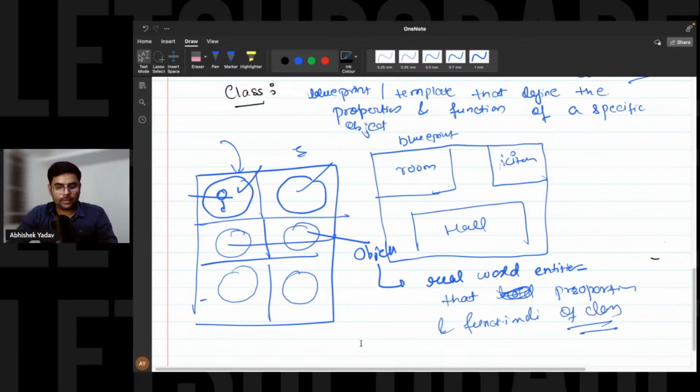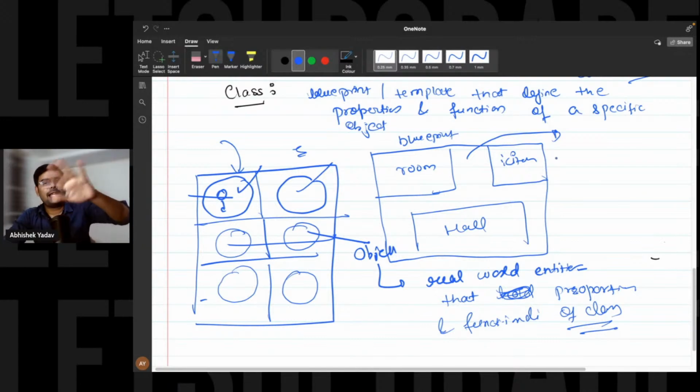Okay. Can you guys please confirm in the chat? This is clear? Okay. The next part is what? Here you can see, guys, when you have the blueprint, at that time there is no land occupied, right? There is no memory occupied. Yes or no? When you have the blueprint, that blueprint is on the paper, right?